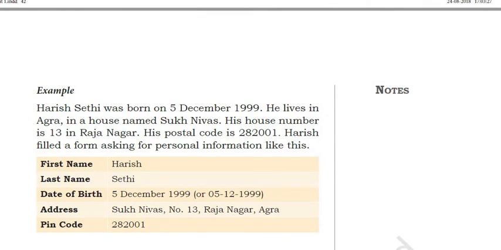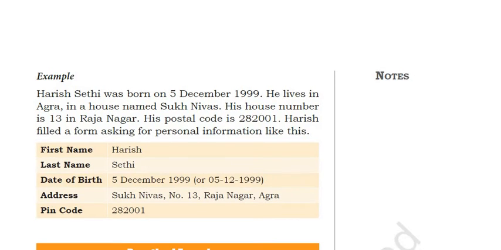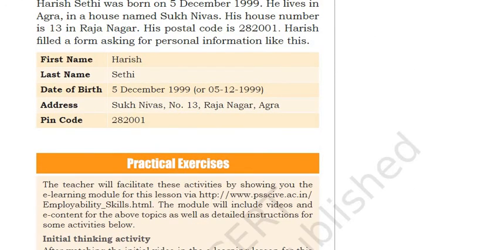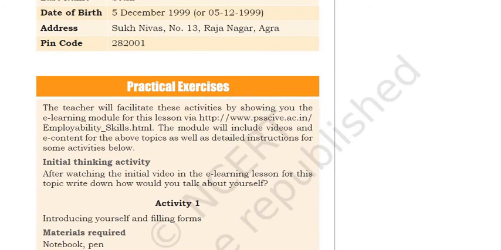Then also we are reading it as it is part of our syllabus. Example: Harish Shetty was born on 5th December 1990. He lives in Agra in a house named Shuk Niwas. His house number is 13 in Rajanagar. His postal code is this. This you can write in a tabular form, in a form directly you can fill, right? So this is the way to fill the form.